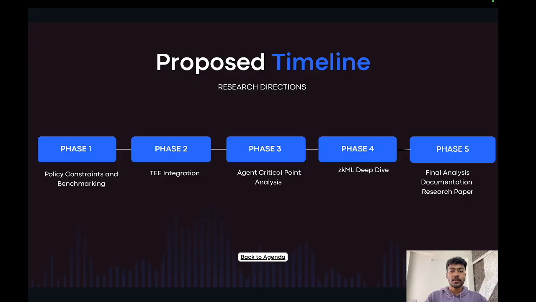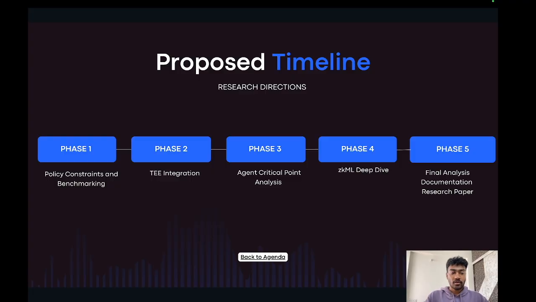Now we saw the initial prototype that we had built, but we are proposing even more. We want to dive in deep and do more research. This was just an initial prototype by our team, but we want to even explore ZKML, we want to explore TEE integrations, and we also want to explore policy constraints. So we have divided the research directions into 5 phases, and we have allocated time for each phase.